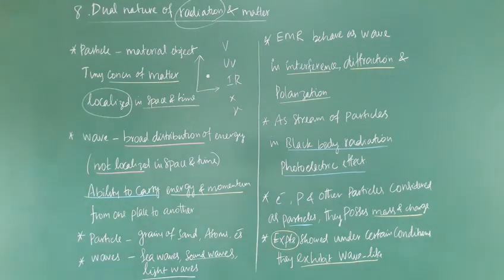Then the wave. A wave is a broad distribution of energy. It is not localized in space and time, but it carries energy and momentum from one place to another. Examples of waves are sea waves, sound waves and light waves.